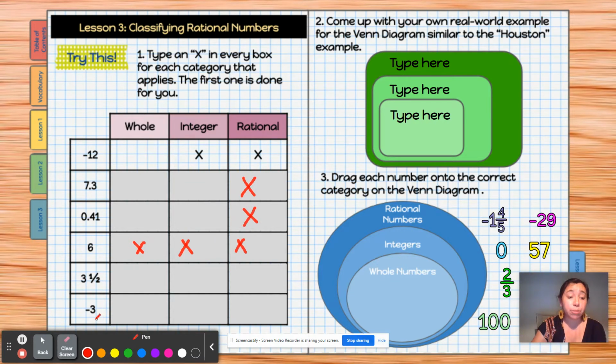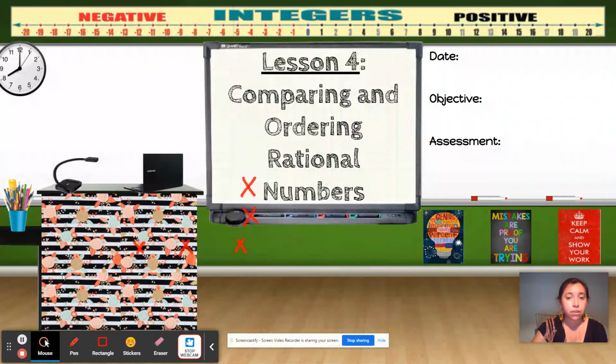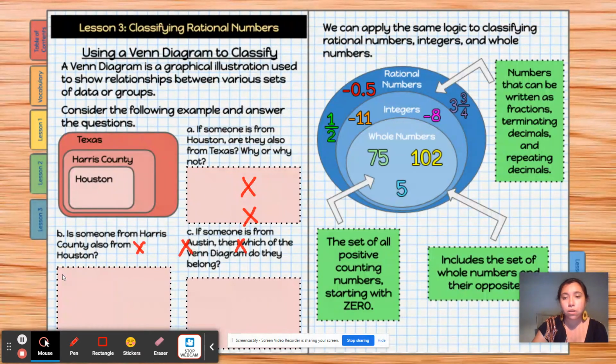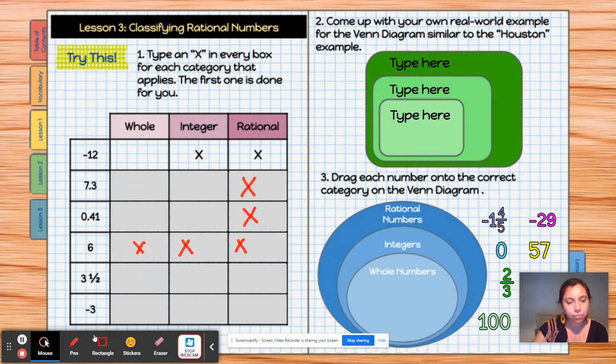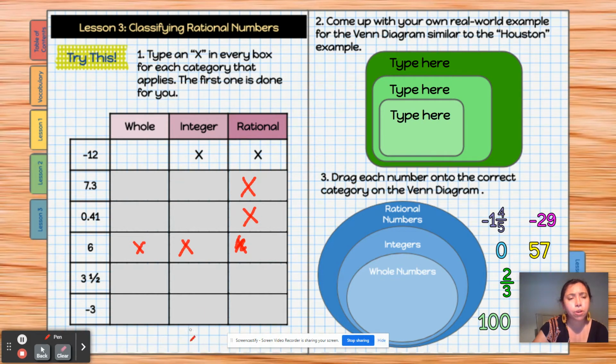3, well, let's double check really quick, actually. So if we go back, you can see, okay, it covers all of that. I just wanted to be sure. So actually, I was wrong on here. It would not be a rational number, it'd just be whole and integer. 3.5 would be, actually, let's go back really quick.